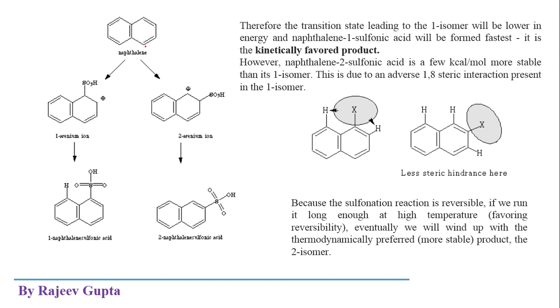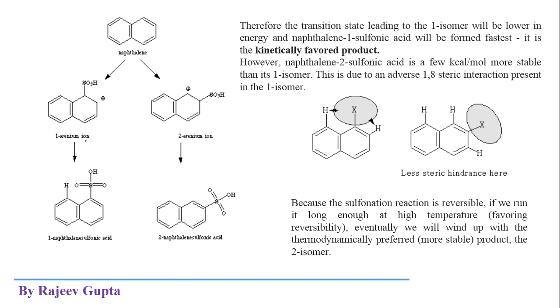The whole thing is explained in this slide. This is the naphthalene molecule. The two substitutions are made at position number 1 and position number 2. So these two intermediates are formed. Here we can see the 1 arenium ion and the 2 arenium ion.